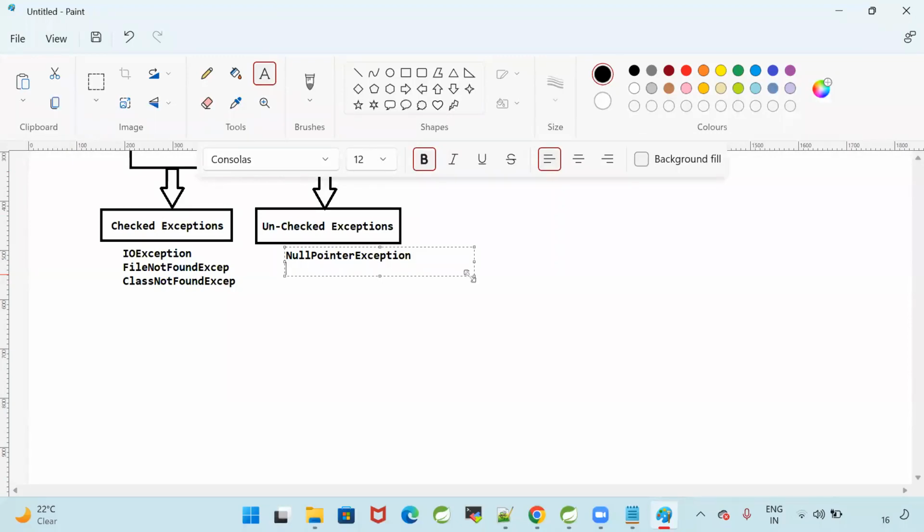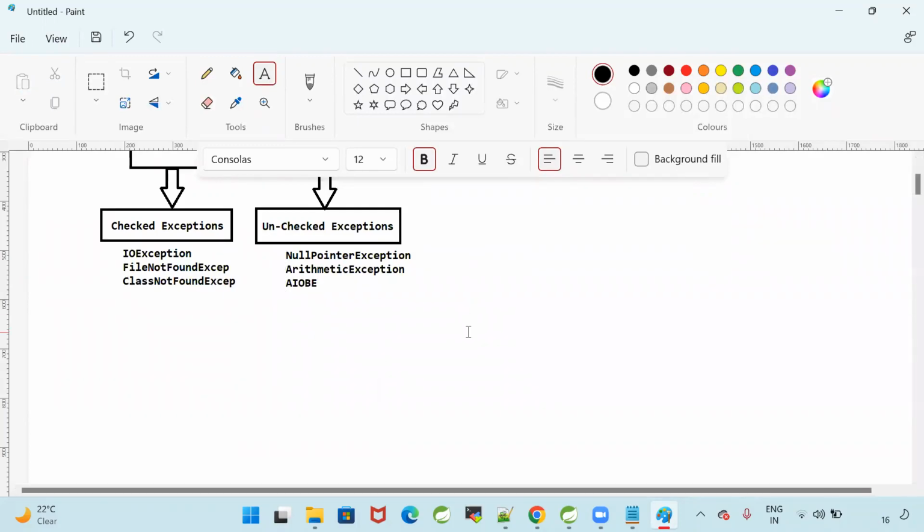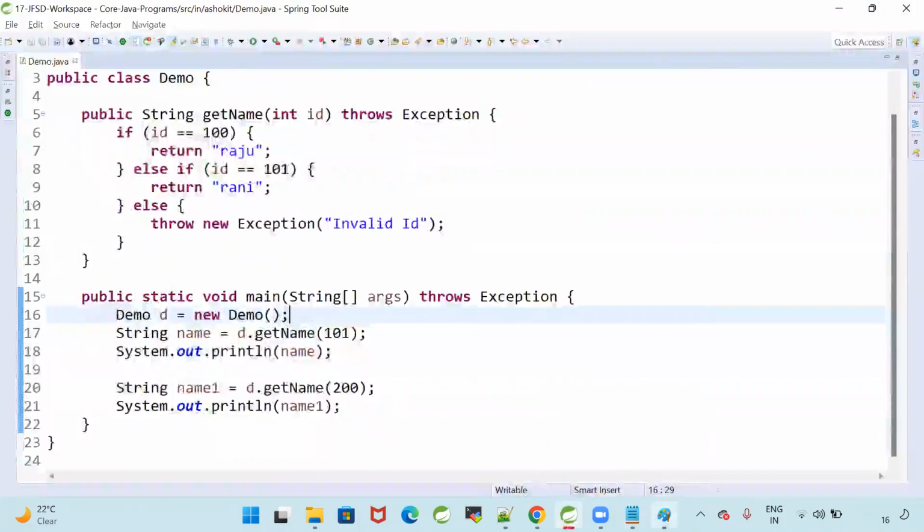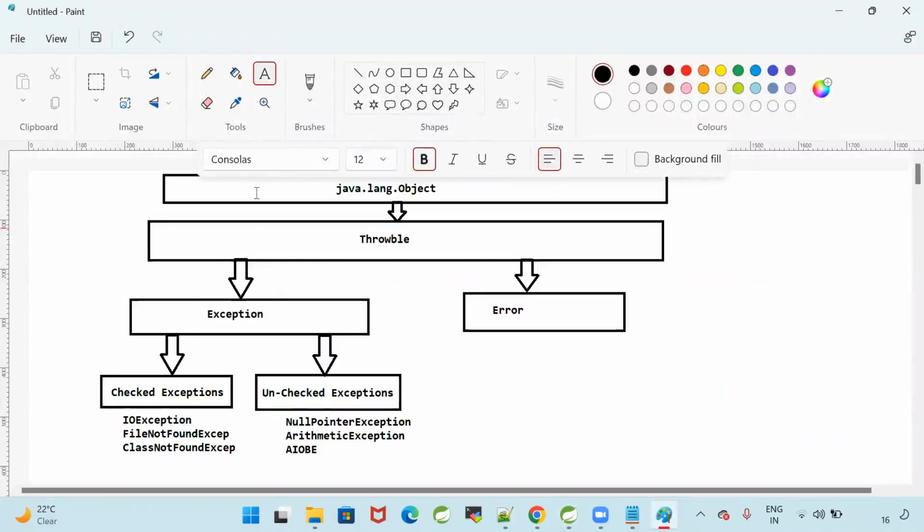unchecked exception. Arithmetic exception comes under unchecked exception. And runtime exception, array index out of bound exception also comes under unchecked. Why is array index out of bound exception an unchecked exception? It will occur in the runtime.